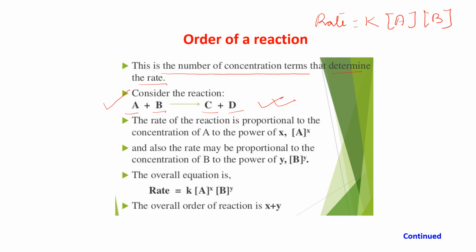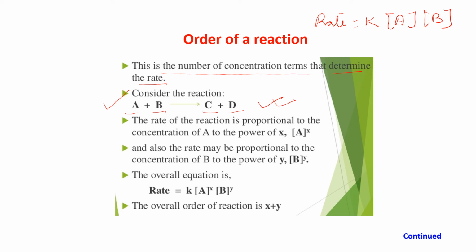It is said that the power to which the concentration term of a particular reactant in the rate law is raised, experimentally, is called the order of reaction with respect to that particular reactant.